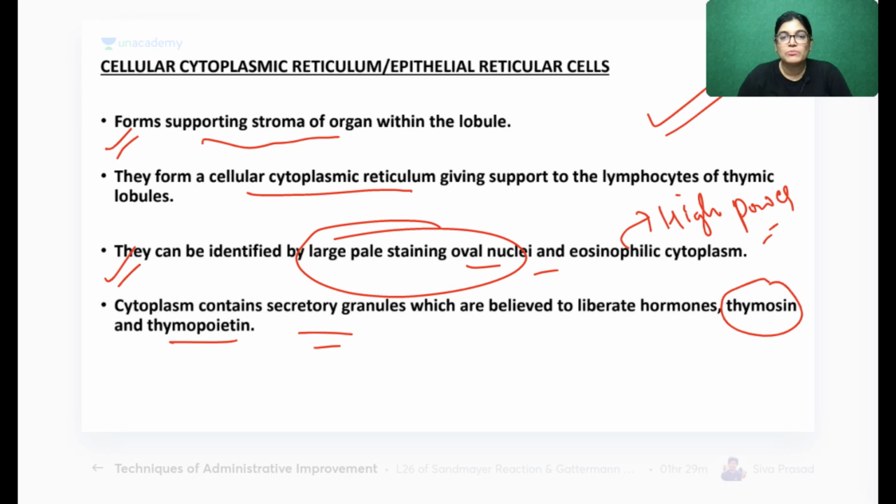Thymosin and thymopoietin are polypeptides and proteins secreted by the thymus gland, and they act as biological response modifiers. The role of thymosin and thymopoietin is very much required for cell mediated immunity, and they are required for building the nuclear architecture.